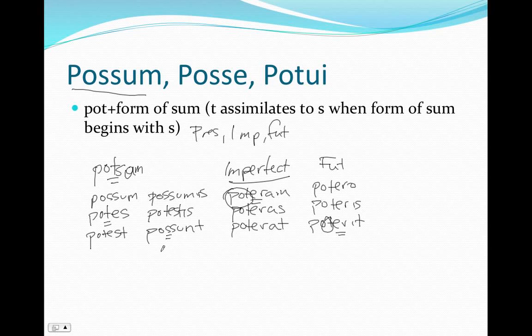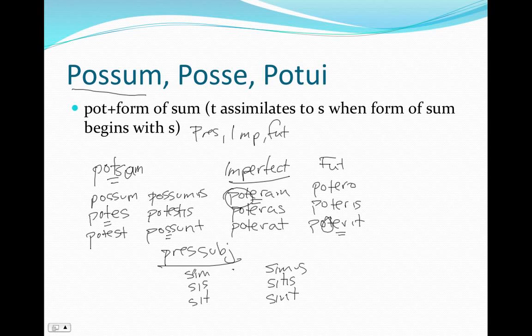Now if we look at the present subjunctive, you remember the forms of subjunctive of sum are sim, sis, sit, simus, sitis, sint.